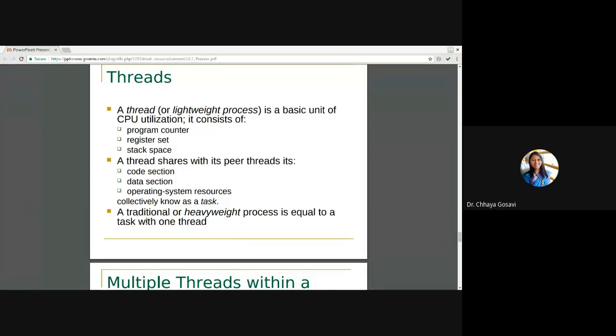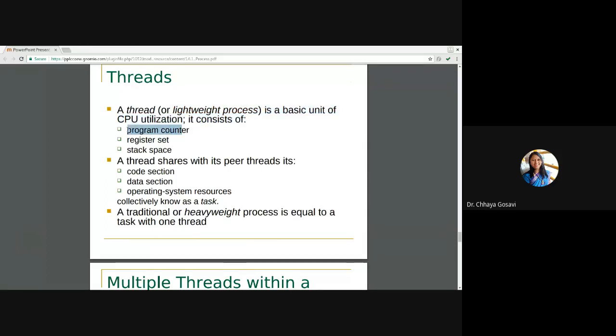with a thread. A thread is called a lightweight process, and a normal process is called a heavyweight process. Now you know that a process needs resources for execution like memory, files, CPU time, etc. So if all these resources are available, then the process can execute. So a process comes with all this burden. That is called a heavyweight process. And a thread is a small part of a process which can share many resources of a parent process and execute parallelly. So a thread, which is called a lightweight process, is a basic unit of CPU utilization.